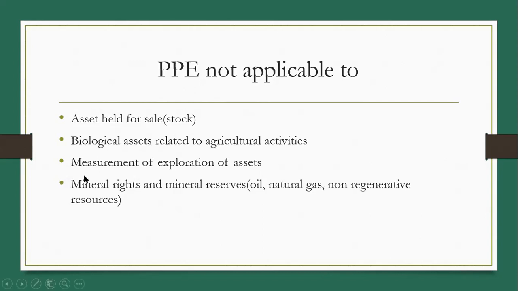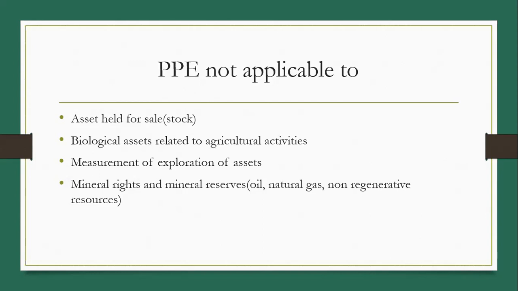One more is measurement of exploration of assets. This is applicable to mineral rights and mineral reserves like oil, natural gas, and non-regenerative resources. So PPE does not cover wasting assets like mines and forests. Here an example is given: crude oil wells are an asset, and it is not regenerative.